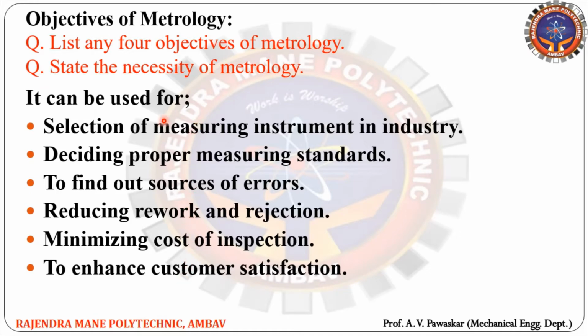You can write down any four from these in the exam, like selection of measuring instruments. For a particular physical quantity to be measured, we require the particular measuring instrument. Deciding proper measuring standard means what?